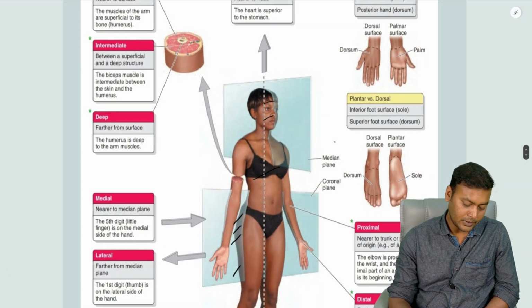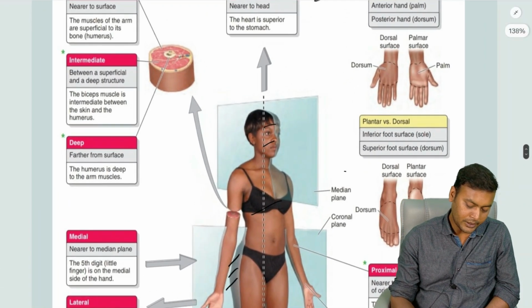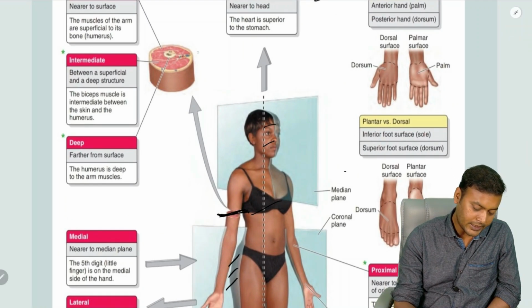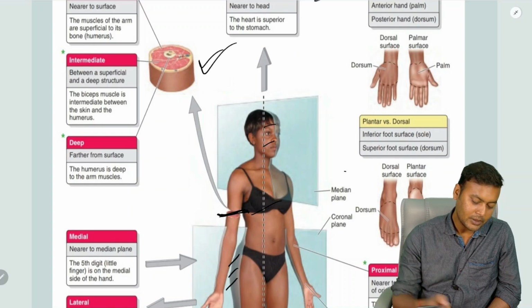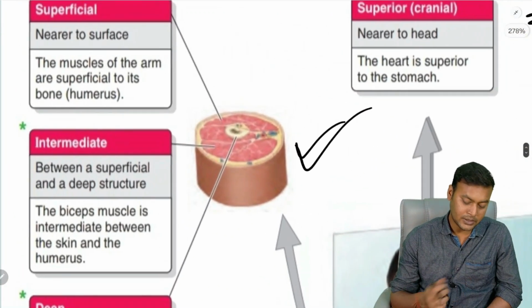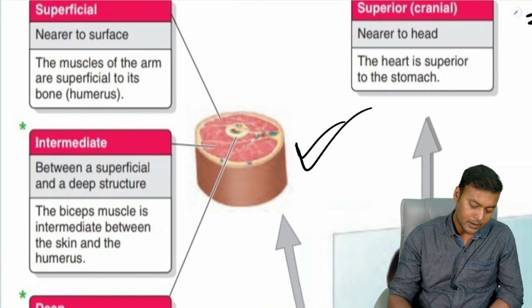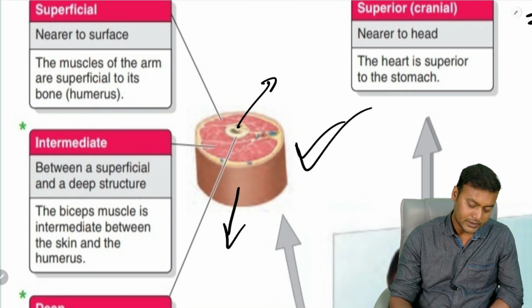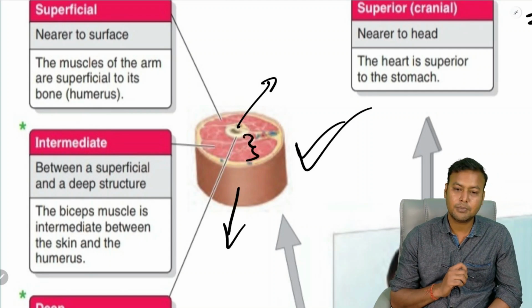Coming to some other terms. Here you can see section of the arm has been done, and in this section it has been enlarged in this image. So what you can see in this enlarged section taken from the arm. So you can see there are some structures present in the center, some structures present at the periphery, and some structures which are present in between.